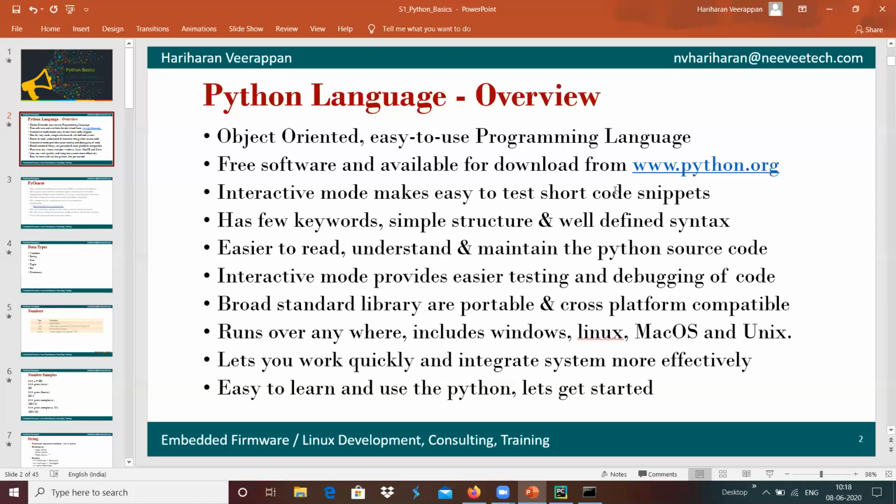It has cross-platform compatibility, so whatever Python program or application we are developing can be executed on different platforms: Windows, Linux, and Mac OS as well.